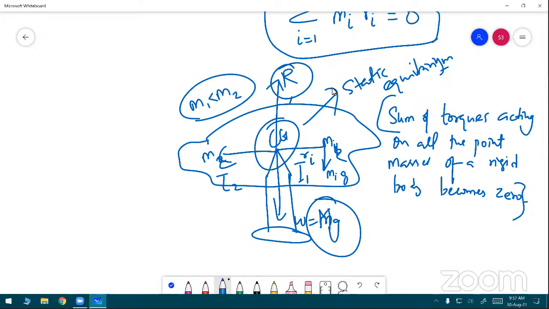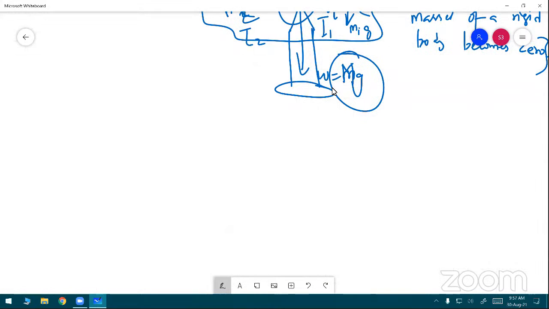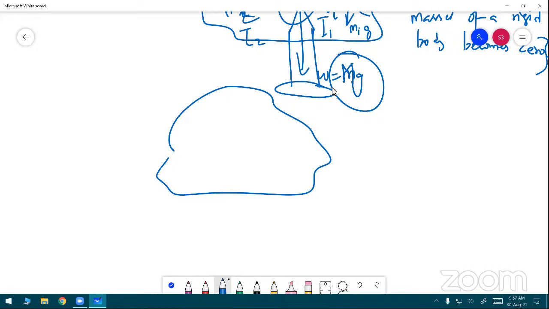Another method to measure the center of gravity: take a non-uniform, irregular shape of cardboard. Consider three points, P, Q, and R. Draw a vertical line from the point P, from Q, and from R, giving P dash, Q dash, and R dash.